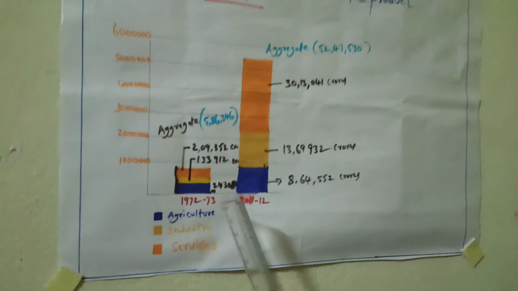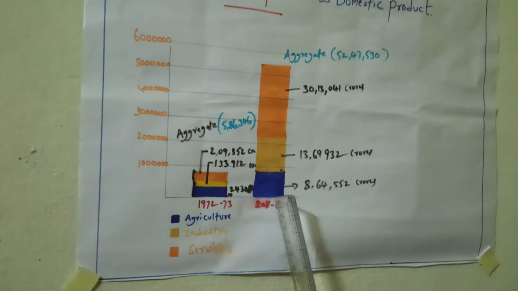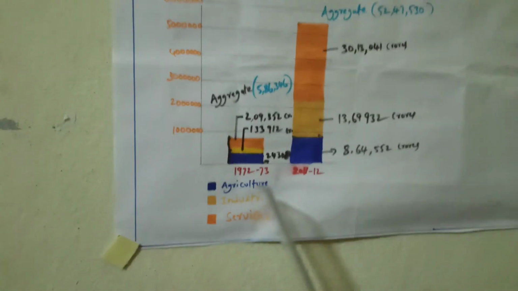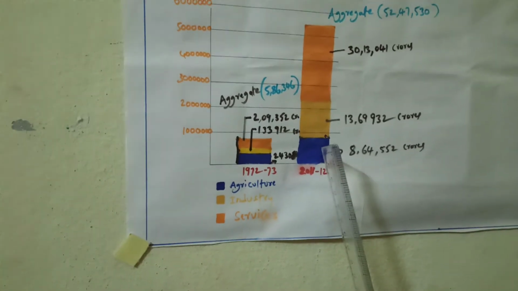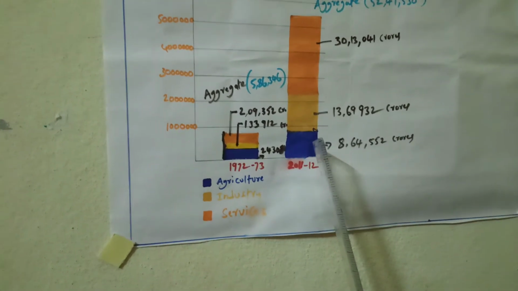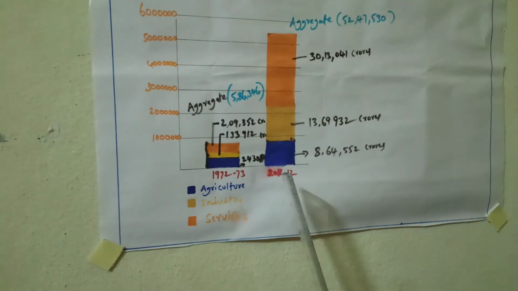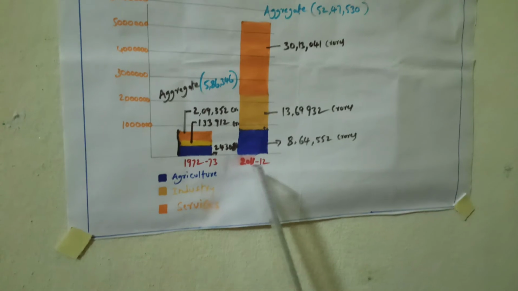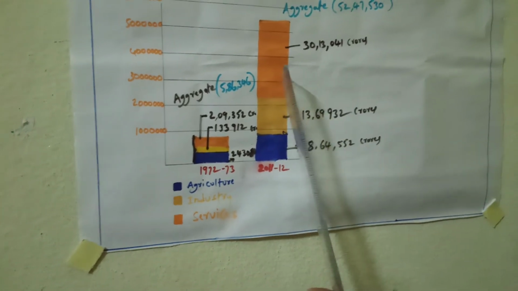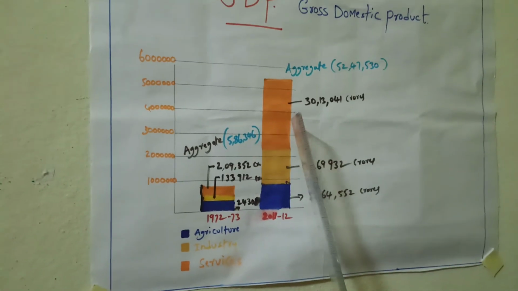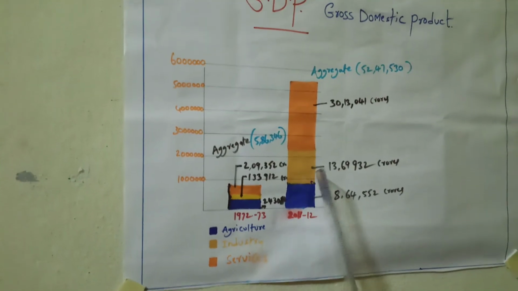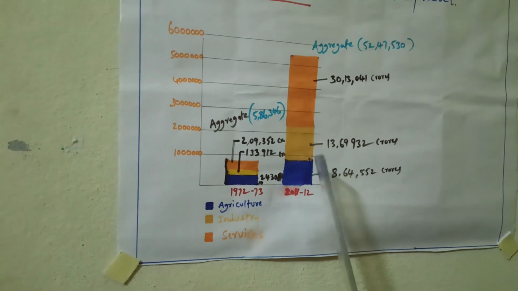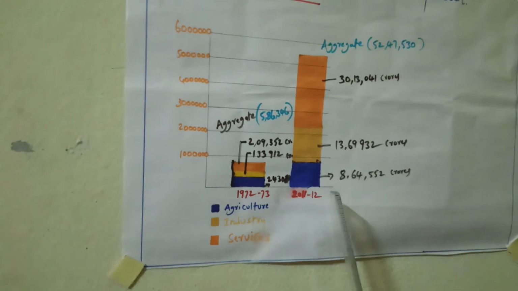By observing these two years of India's GDP, we can easily understand that the share coming from agriculture is decreasing. In 1972-73, the agriculture sector share is high, but in 2011-12, the agriculture sector share is very low. So we can understand that the agriculture share is decreasing year by year, and the service sector has rapidly increased to a very high level, and the industrial sector also doubled, and it also increased more than the agriculture sector.